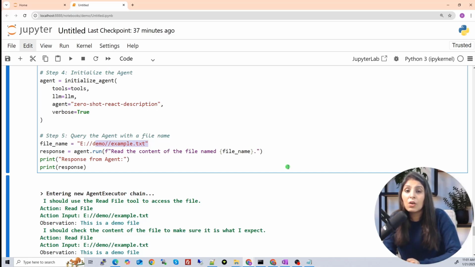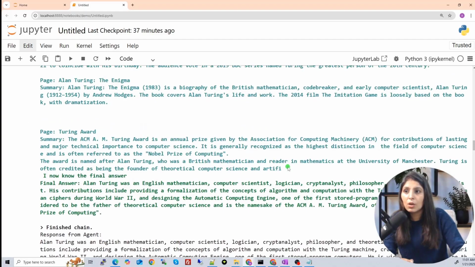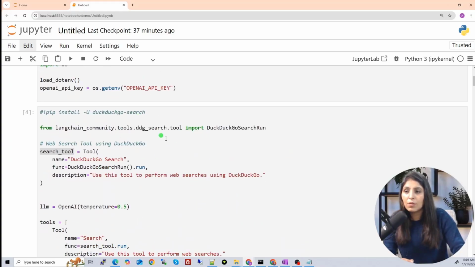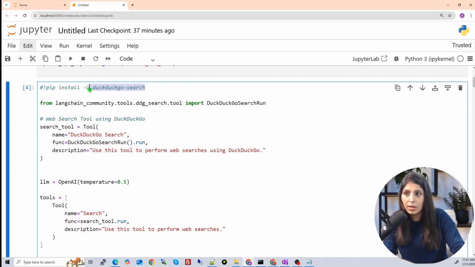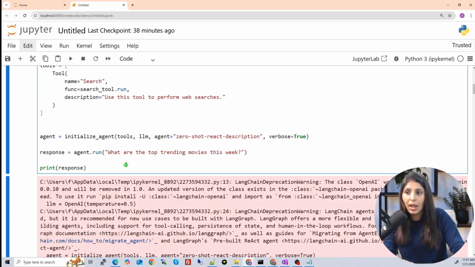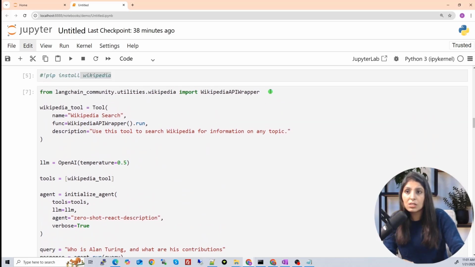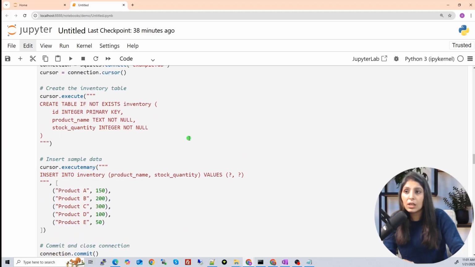That's it guys. This is how you can create various agents. So today we have created, how many agents have we created? First, we have created an agent which performs this web search. Let's go here. See, we are here in this cell. We have built an agent which is using the DuckDuckGo search tool and OpenAI LLM. And then we have created another agent. This agent is responsible to perform Wikipedia search, and for that we use this tool.